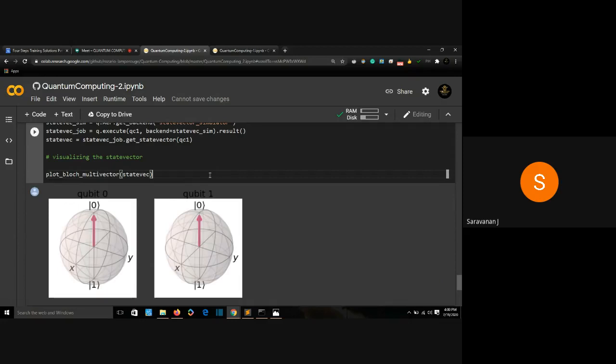As you can see, it's pointing at 0. It makes no difference. Applying a NOT gate to a qubit and making it go to superposition are both the same, because it goes to superposition at the end, right? Superposition means it is both 0 and 1. So it's really the same.